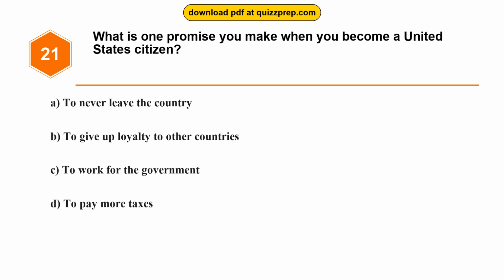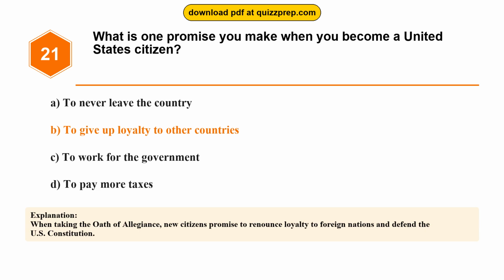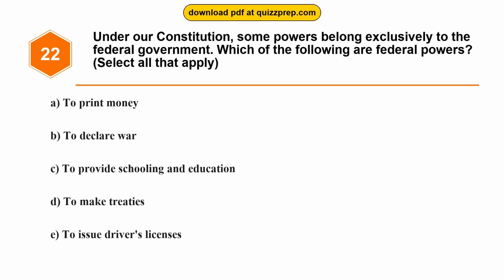Question 21. What is one promise you make when you become a United States citizen? Option A, to never leave the country. Option B, to give up loyalty to other countries. Option C, to work for the government. Option D, to pay more taxes. The correct answer is option B, to give up loyalty to other countries. When taking the oath of allegiance, new citizens promise to renounce loyalty to foreign nations and defend the U.S. Constitution.